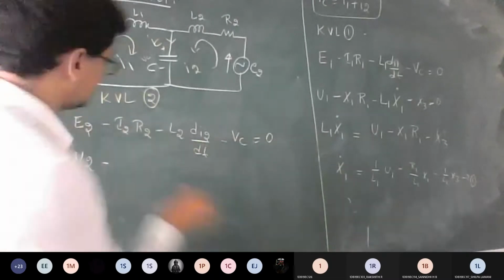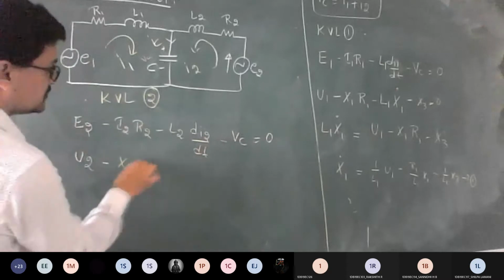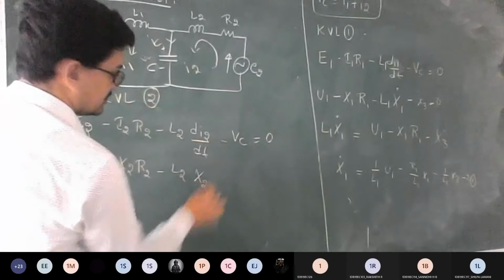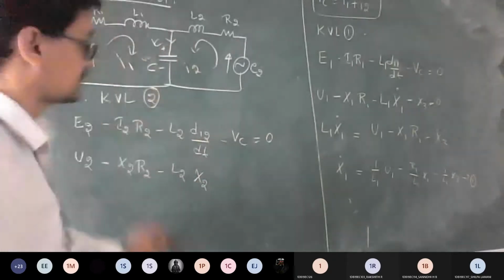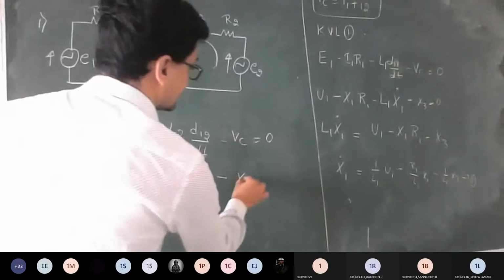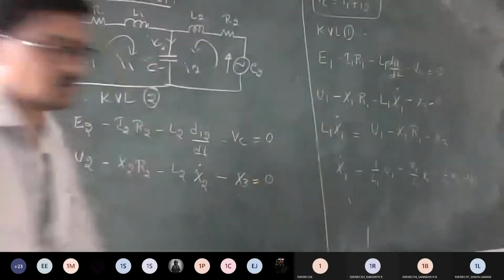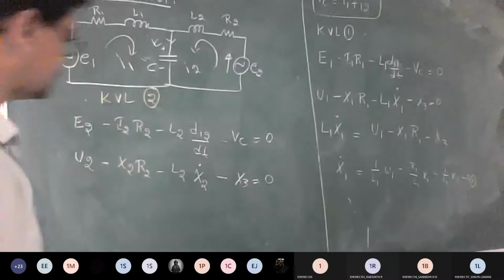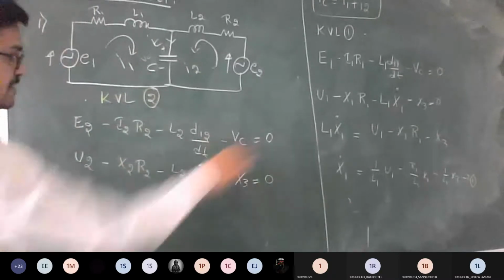So what is the I2 assumption you have made? Is it X2? So it's X2, R2, L2 into, so this is nothing but X2 dot, correct? Minus Vc, nothing but again X3 equal to 0. What is your next equation? So from this, what do you want, guys? I want only X2 dot of t, same procedure.